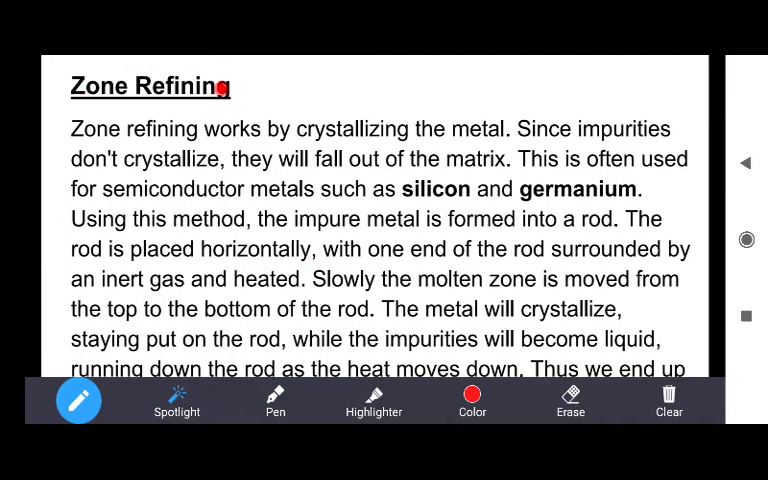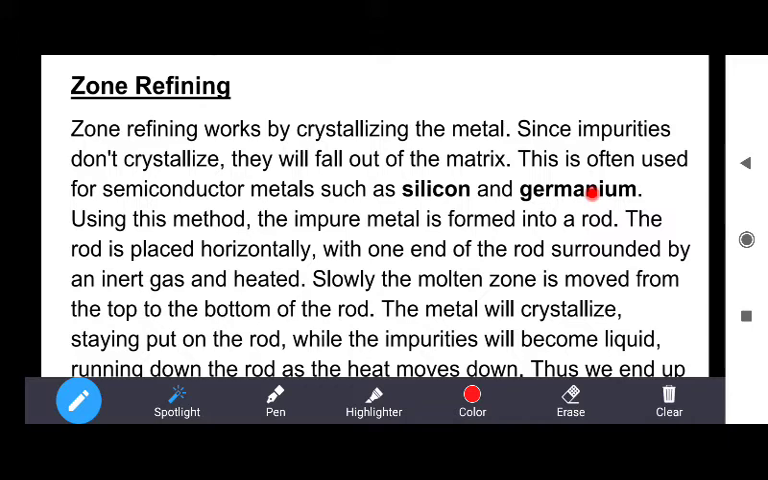The next process of refining is zone refining. Zone refining works by the crystallization of metal. Since the impurities don't crystallize, they will fall out of the matrix. This is often used for semiconductor metals such as silicon and germanium. So remember this thing in your mind: silicon and germanium, meaning semiconductor metals, are purified or refined by the zone refining method.